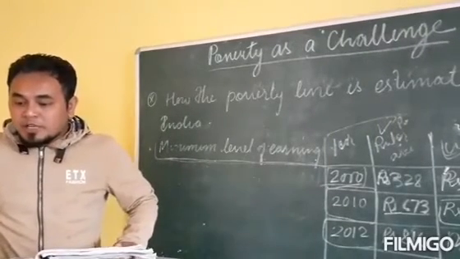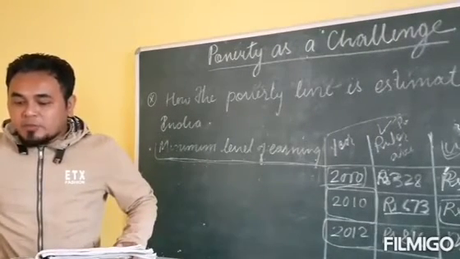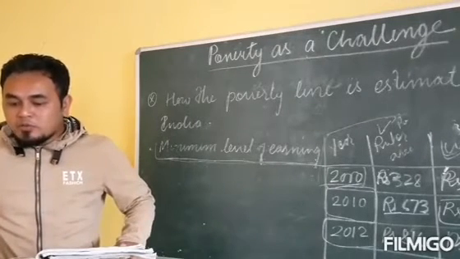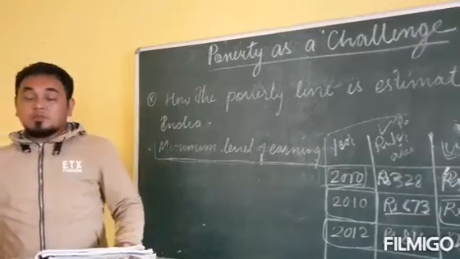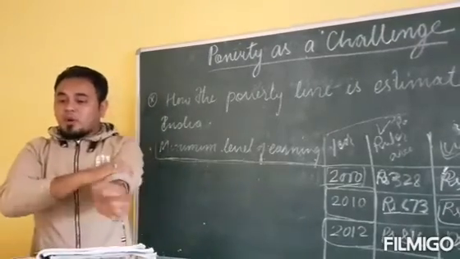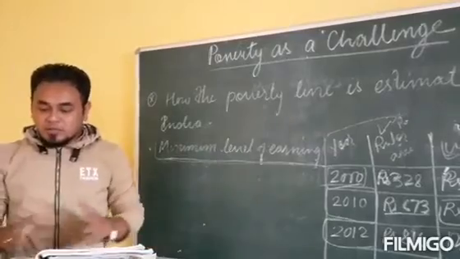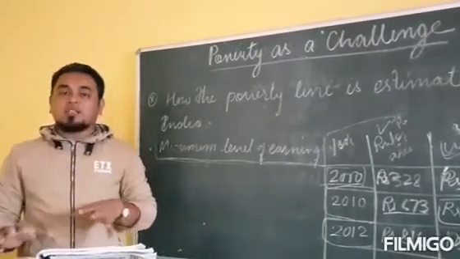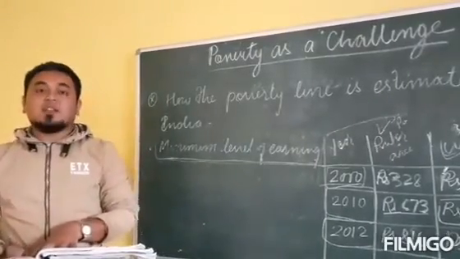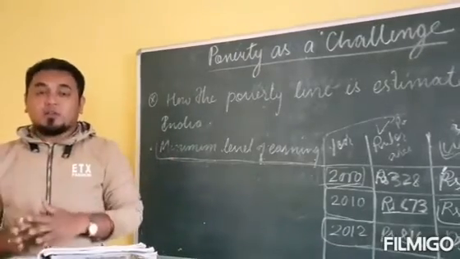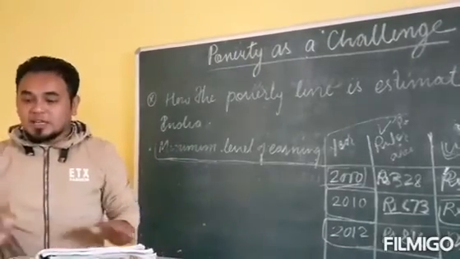For determining the poverty line in various countries and for their comparison, international organizations like the World Bank use a uniform standard method. The NSSO is involved in estimating the poverty line only in our country, India.